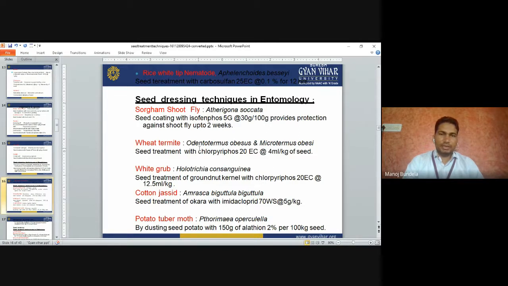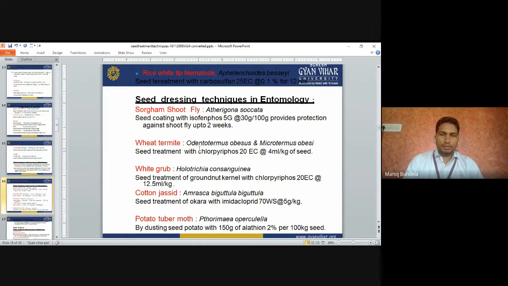Seed dressing techniques in entomology. So sorghum shoot fly. Sorghum shoot fly, the seed coating with Isofenphos 5G, 30 gram per 100 grams, provides protection against the shoot fly up to 2 weeks. So for sorghum shoot fly, we can go for seed coating with Isofenphos 5G against the shoot fly up to 2 weeks.